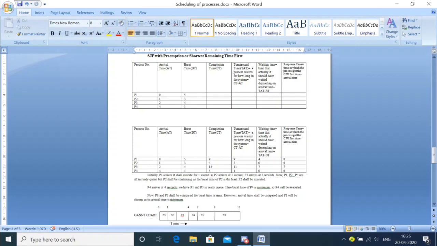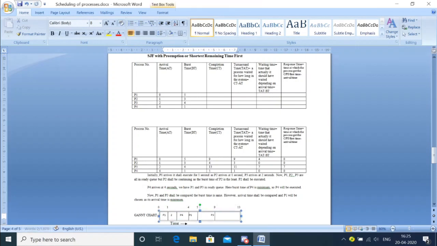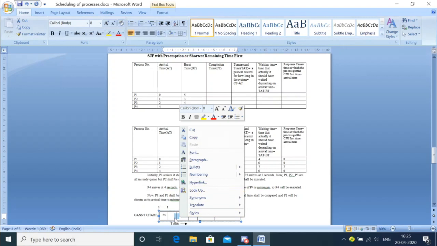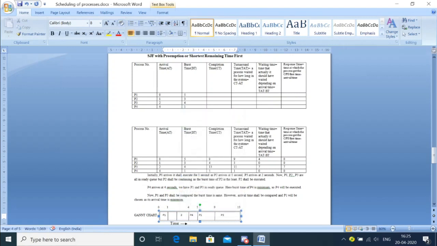This entire thing is reserved for whom? It is reserved for P2. Let me merge this. So this entire thing will be P2, even this also. Okay, this line please avoid.